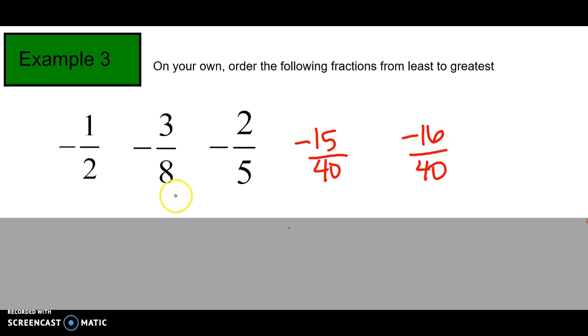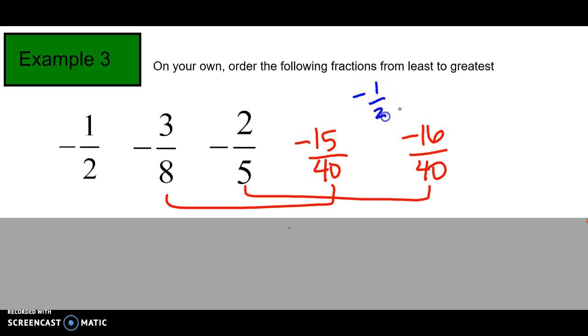So now that we have our fractions in common denominators, we can say which one is more negative. That would be the next smallest one. Negative 16 would be more negative, so we're actually going to switch the order. If we were to write the final order, we would have negative 1/2, negative 2/5, and negative 3/8.